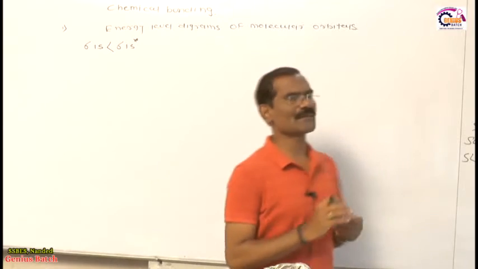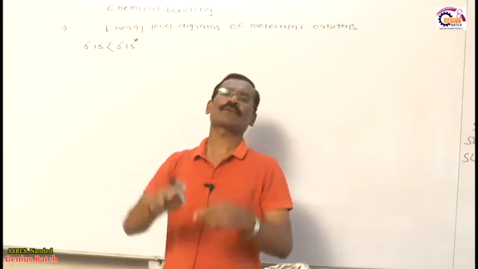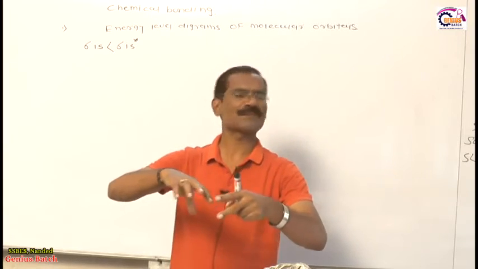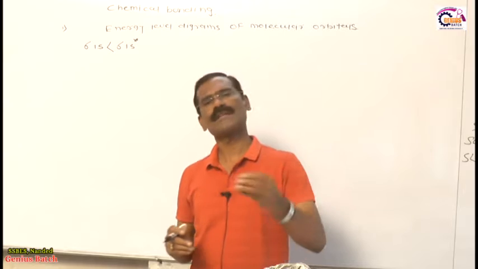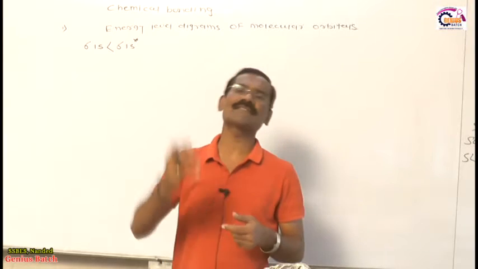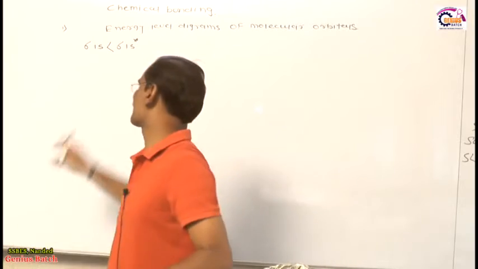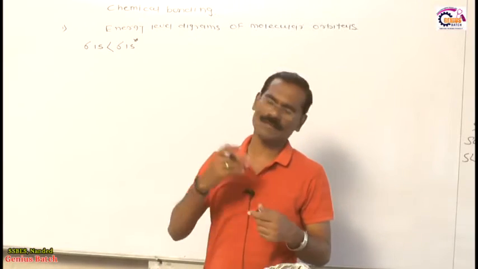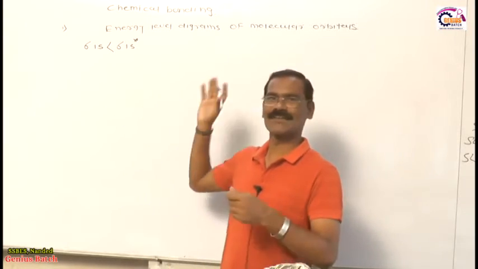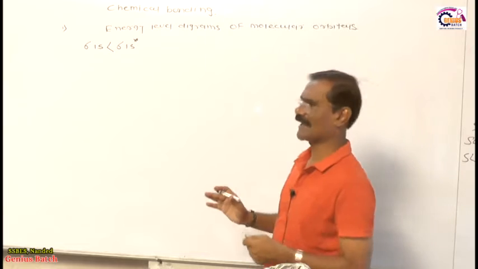What is the difference between sigma 1s and sigma 1s star? These two molecular orbitals are formed by the overlapping of 1s atomic orbitals. As you all know very well, two 1s atomic orbitals overlap on each other and give two molecular orbitals. Out of those two molecular orbitals, sigma 1s is the bonding MO and sigma 1s star is the anti-bonding MO. You know the difference between bonding and anti-bonding: the energy of sigma 1s is less than the energy of sigma 1s star. That's why, no doubt, sigma 1s fills first, then sigma 1s star. This is the energy level diagram considering this phenomenon. As per my idea, you won't have any problem with this energy level diagram.